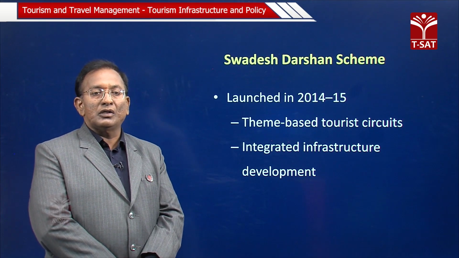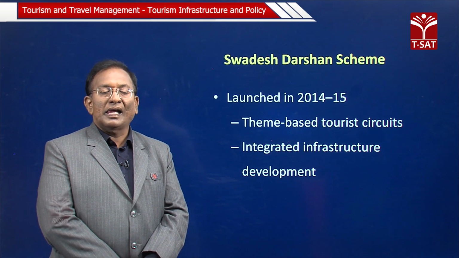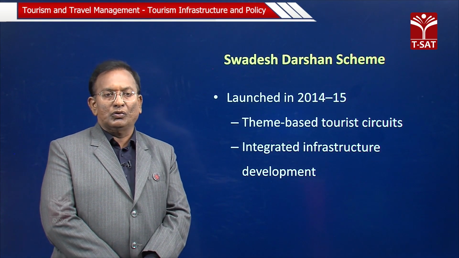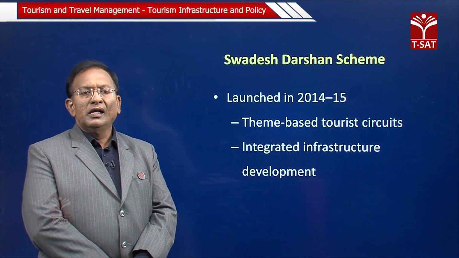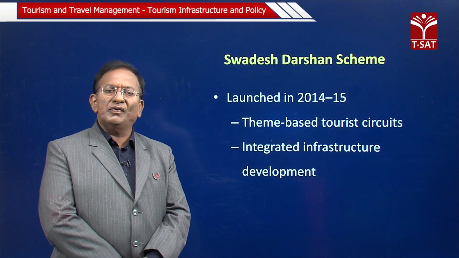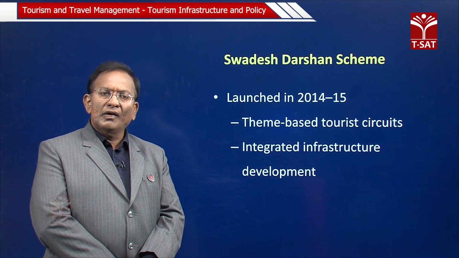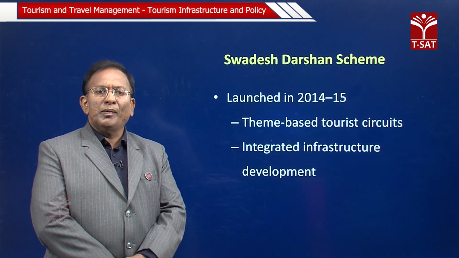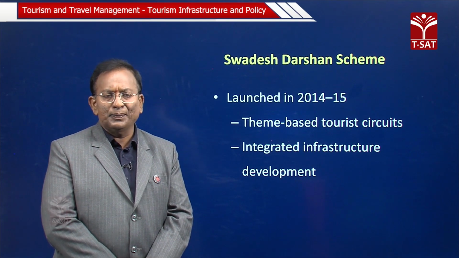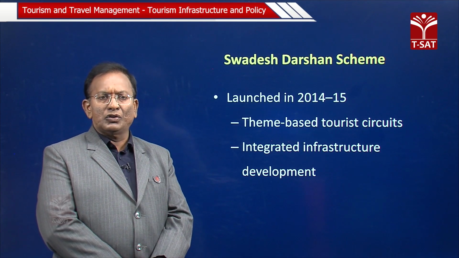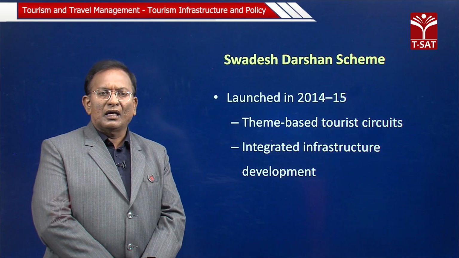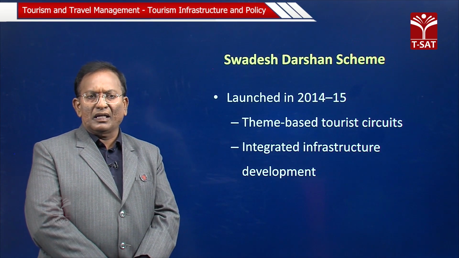So, these circuits are very important for us. We have the Golden Triangle circuit, especially Delhi, Rajasthan and Jaipur, and these have been very useful. In the same way, in our place also, we are launching some particular circuits, especially pilgrim circuits and ecosystems, by combining Yadadri and some of the places